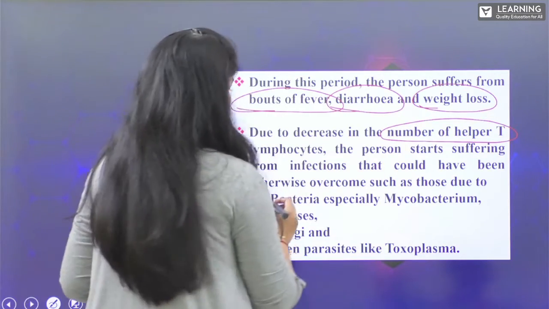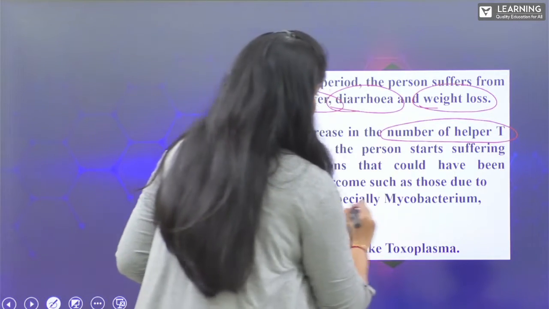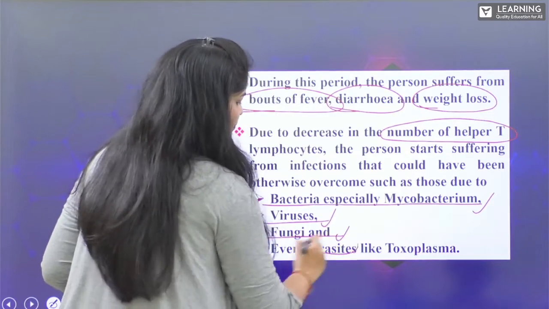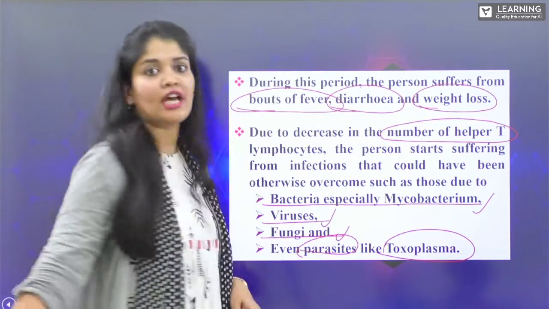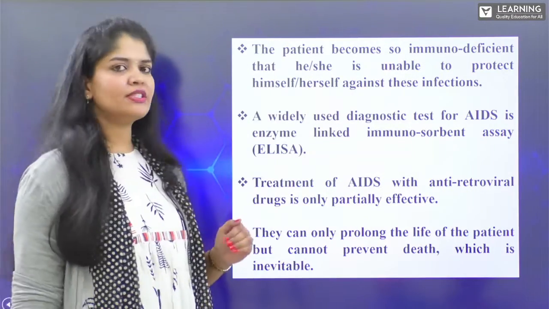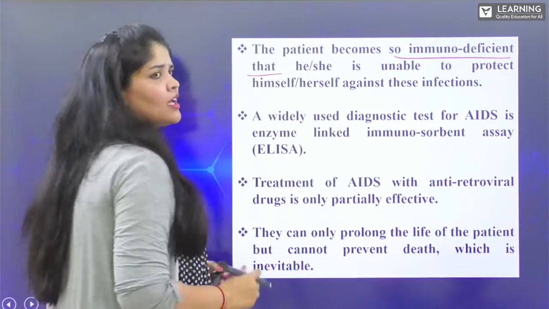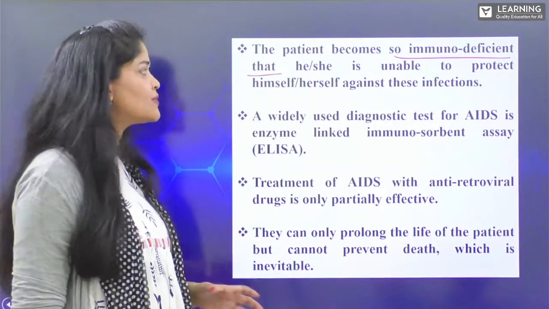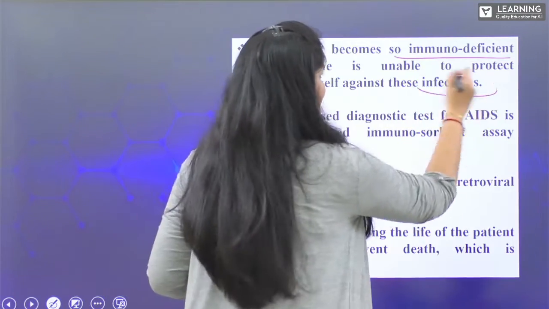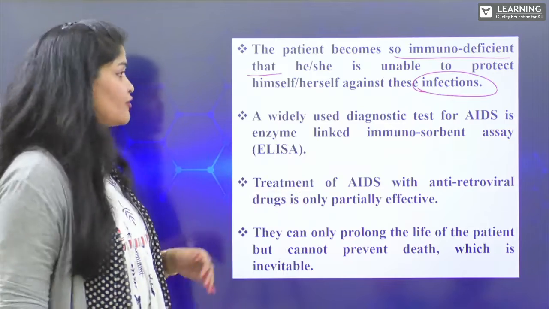So he is exposed to so many infections caused by bacteria, especially mycobacterium, viral infections, fungal infections, even parasites like Toxoplasma. The patients become so immunodeficient that they are not able to protect themselves against simple infections. These simple infections are also going to be very complicated in these affected persons.